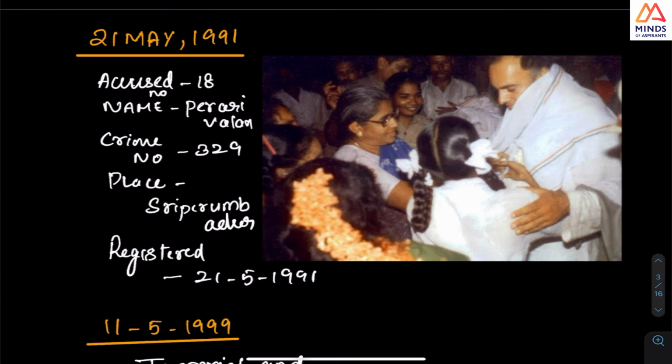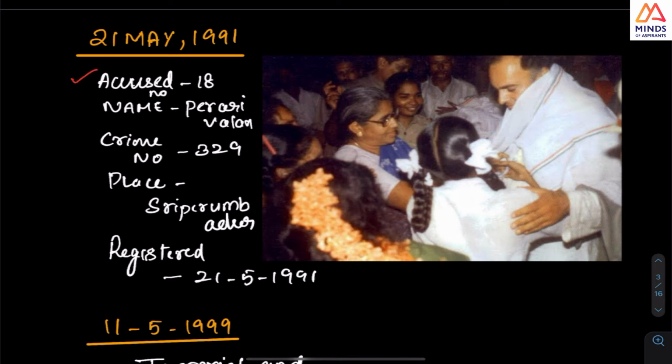Everyone might be aware of this case. Perarivalan's case is based on the death of our former Prime Minister, a very traumatic event which happened on 21st May 1991.